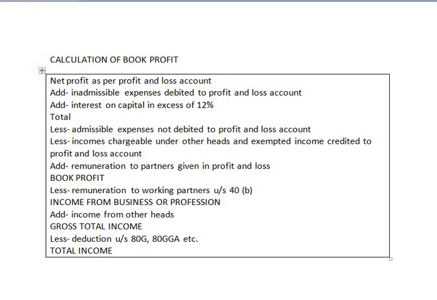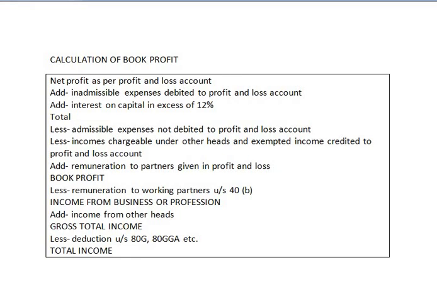I will explain further how to compute the total income of the partnership firm. After computing book profit, you have to compute remuneration to the working partner under section 40(b), and that amount has to be deducted.